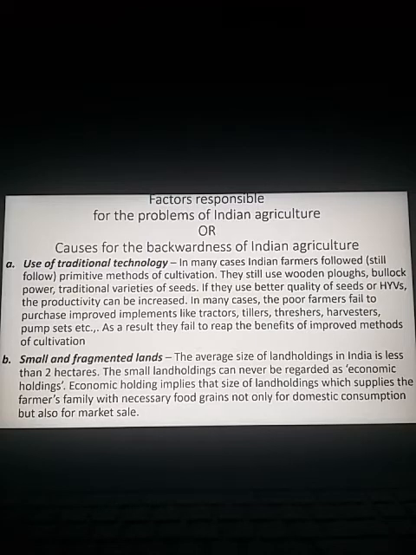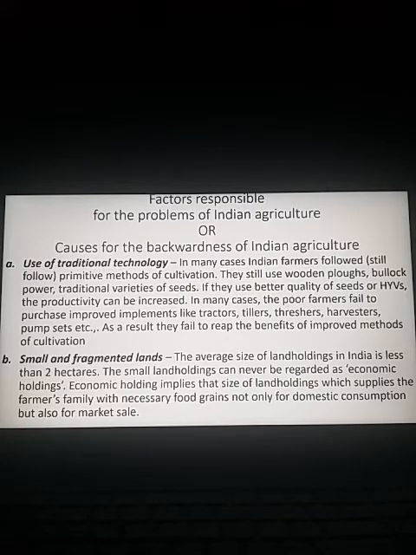The small landholdings can never be regarded as economic holdings. See, an economic holding is one which enables the farmer to earn sufficient income after deducting the cultivation cost.